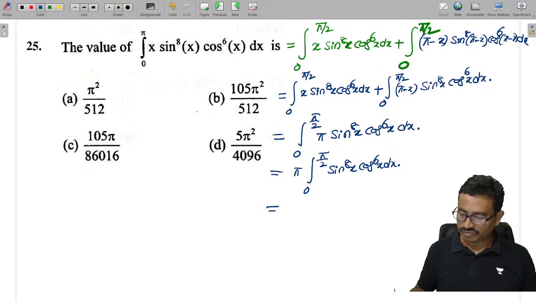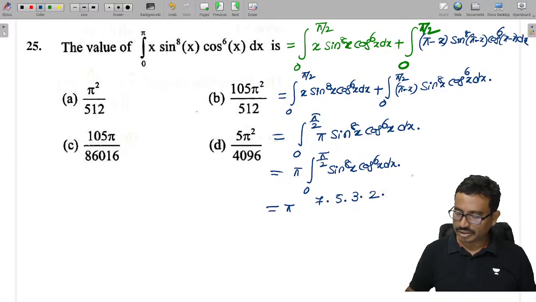By the Euler-Wallis formula, pi into 7 into 5 into 3 into 1 by 2, next 6, 5 into 3 into 1, isn't it?